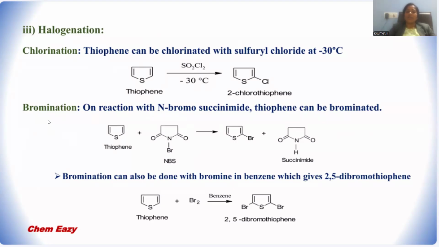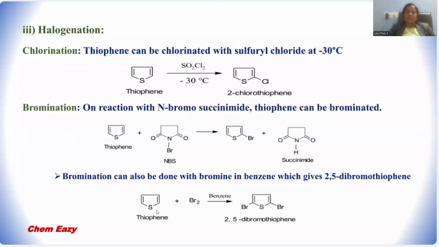Let me perform the bromination reaction. Bromination will be possible by treating with N-bromosuccinimide. N-bromosuccinimide is a well-known and familiar brominating agent. It is able to release the bromo cation to be substituted at position number 2, giving rise to another byproduct, succinimide, where bromination is carried out at the second position. 2-bromothiophene will be the final product.